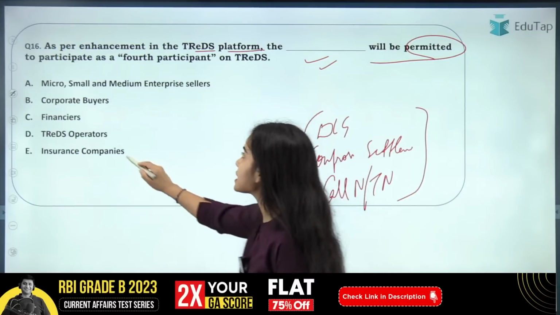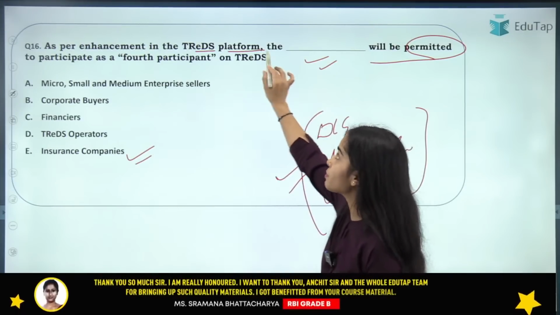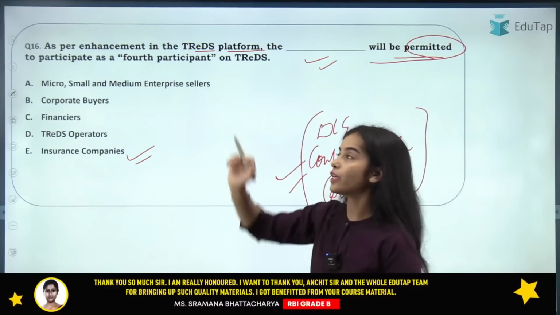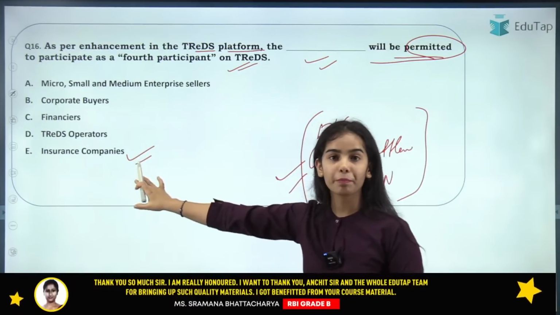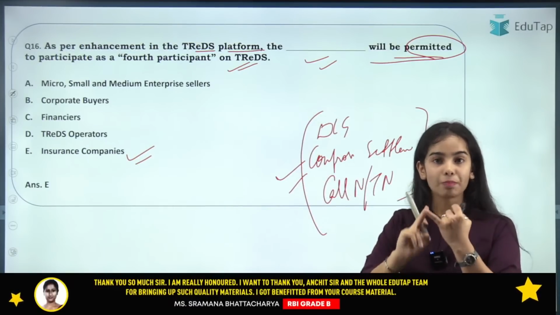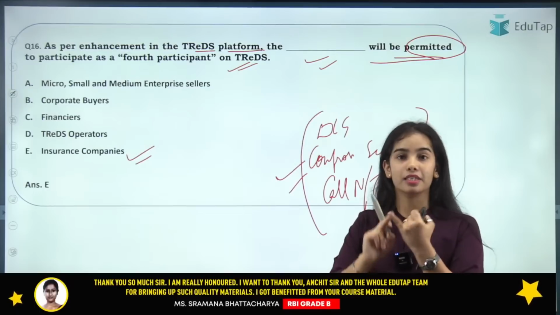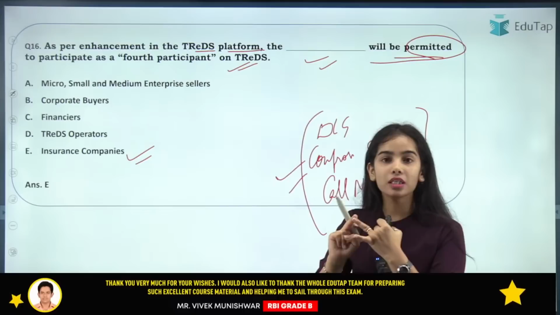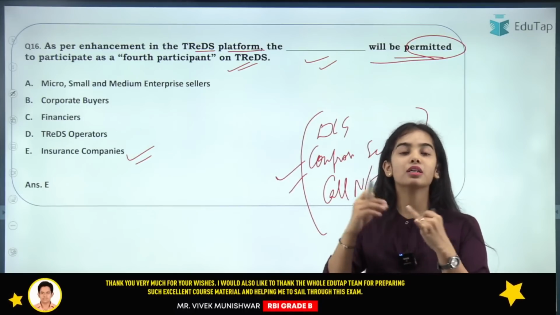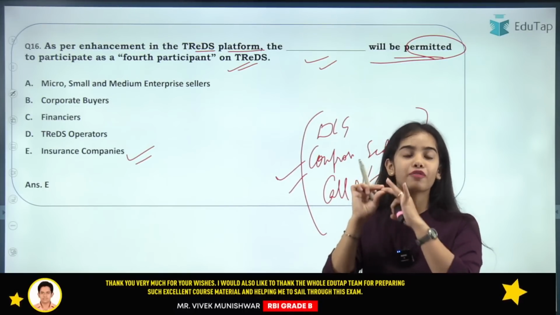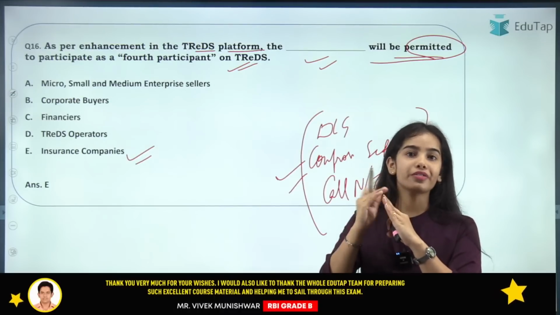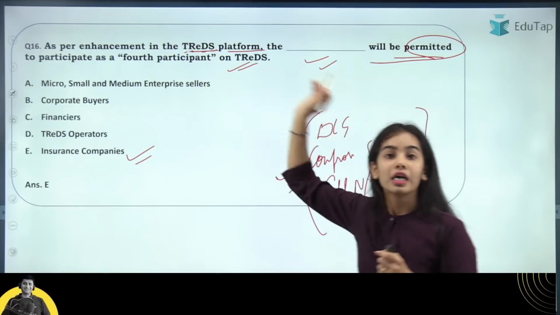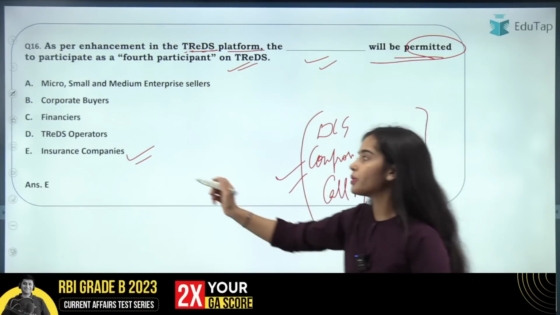So here I am getting the answer C: as per the enhancement in the trades platform, the insurance companies will be permitted to participate as a fourth participant on the trades. The MSME sellers, the buyers, that can be the corporate, the public sector unit, the government department, as well as the financiers, are part of the trades platform, that is, the trade receivables discounting system. The fourth participant is going to be the insurance company.